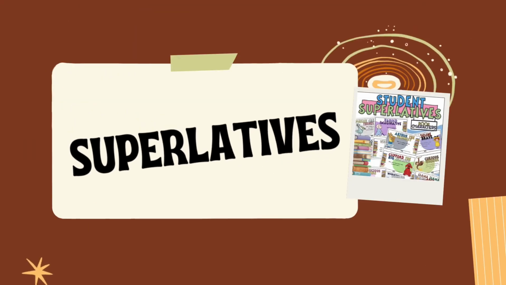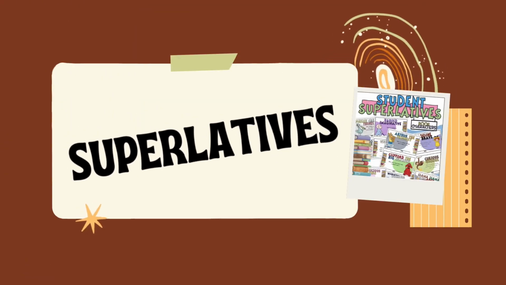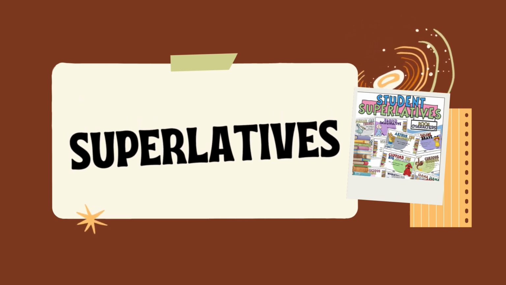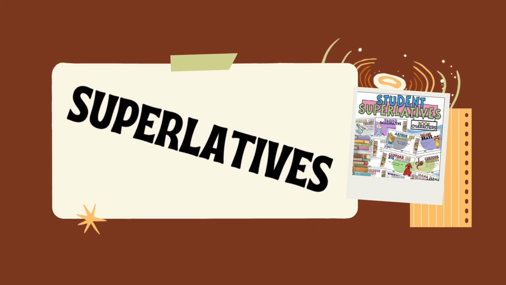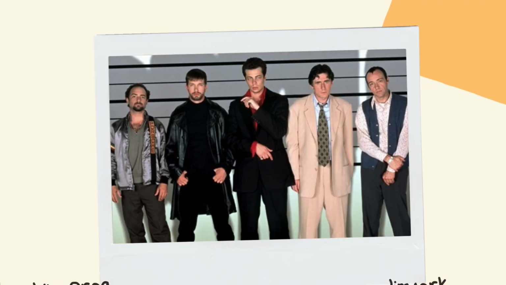Hello everyone! Today we're going to talk about superlatives. Superlatives are used to show the extreme quality of one thing in a group of three or more. For example, the tallest, the smallest, or the most interesting. Let's start with an example.